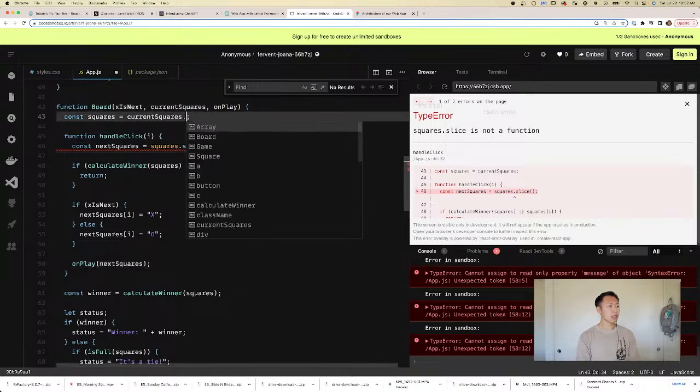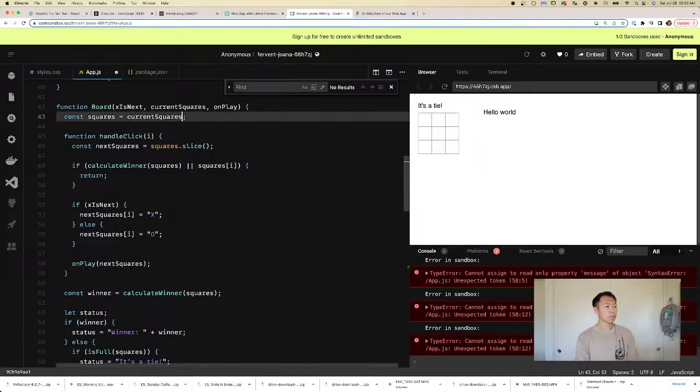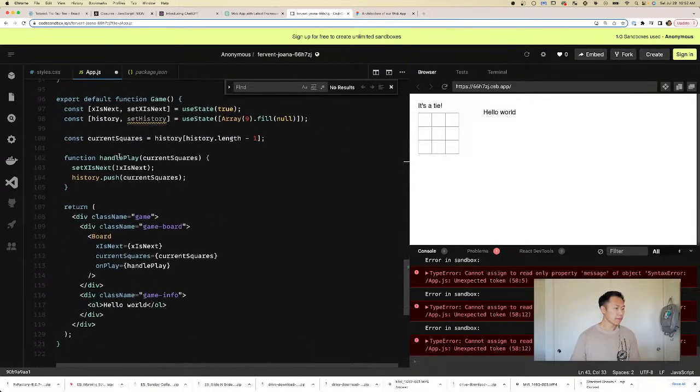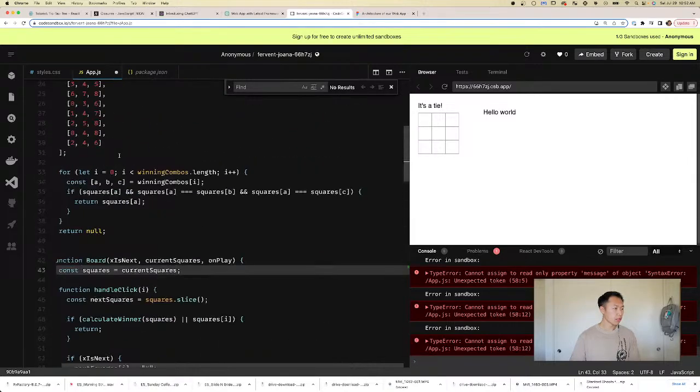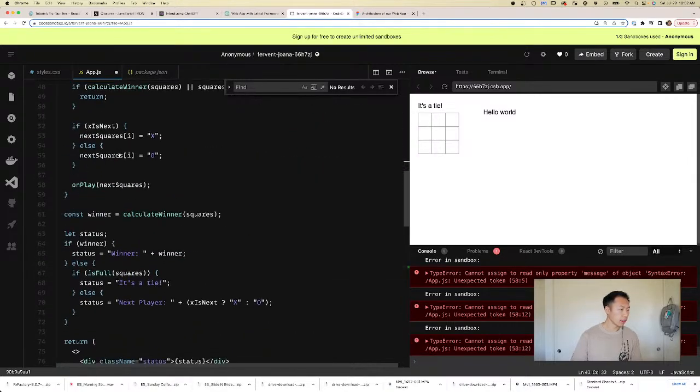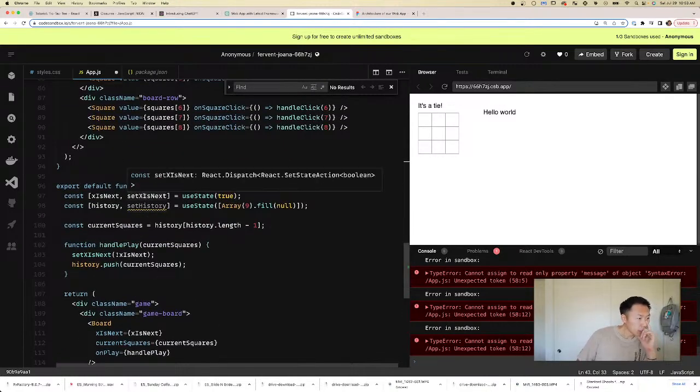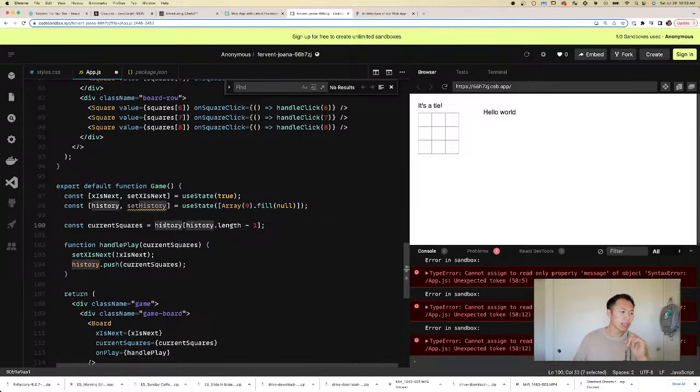Oh, current squares dot. I thought current squares is, where is current squares? Sorry, I'm thinking a little bit. Where is game? Current squares is a, right, so current squares is a single array, right?